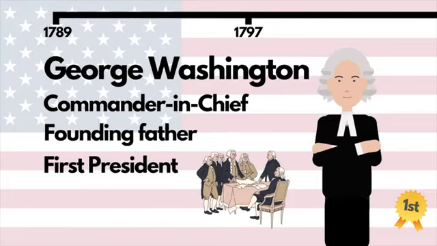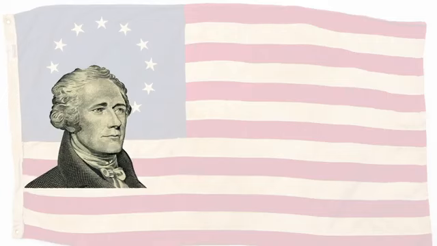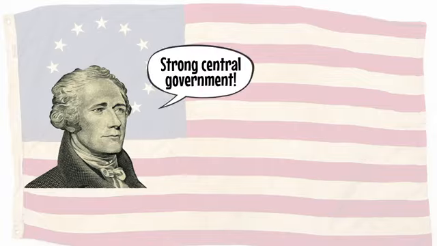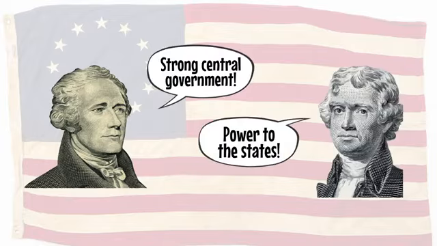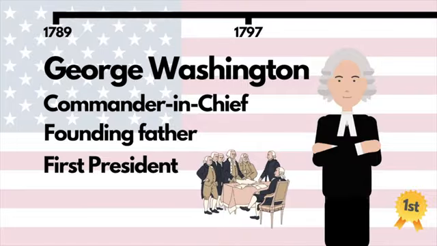To his dismay, two opposing factions emerged during his tenure, which would shape future US politics. One side, led by Alexander Hamilton, argued for a strong central government. Another, led by Thomas Jefferson, favored decentralizing power to the states. Washington was replaced by his vice president, John Adams.